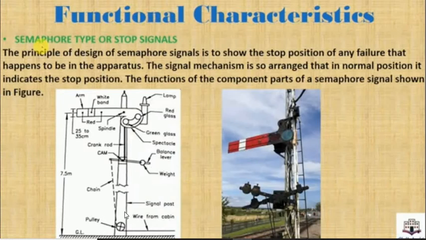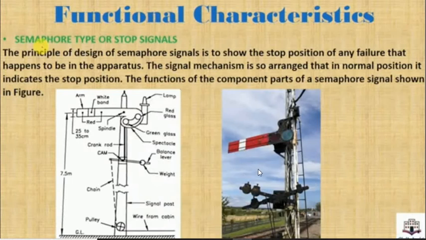This is the signal post. So we have seen this already, that in semaphore signal it is usually provided to give the stop sign, and this is the normal position. Okay, this is the normal position, it means the train has to stop here. If this arm makes an angle of 45 degrees upward or 45 degrees downward, it means the train can move. Okay, the train doesn't need to stop here.